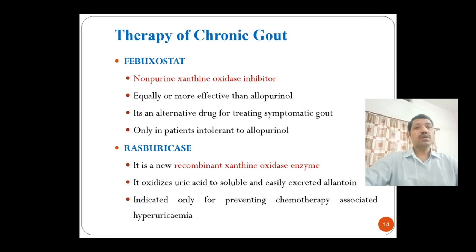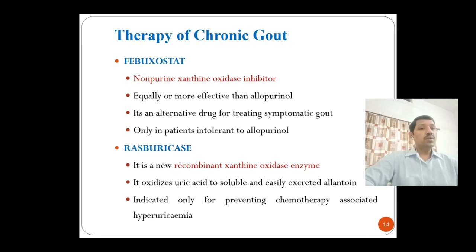Therapy of chronic gout. The second drug, febuxostat, is a non-purine xanthine oxidase inhibitor. Again, this drug also acts on the xanthine oxidase. It is equally or more effective than allopurinol. This is not the first drug of choice. It is an alternative drug for treating symptomatic gout.